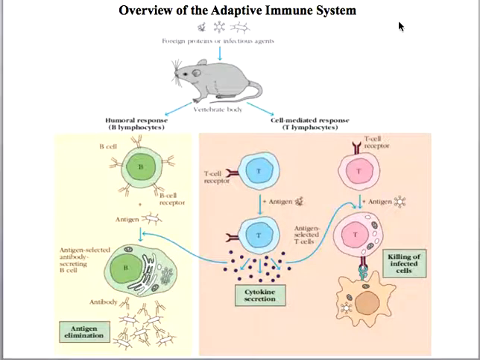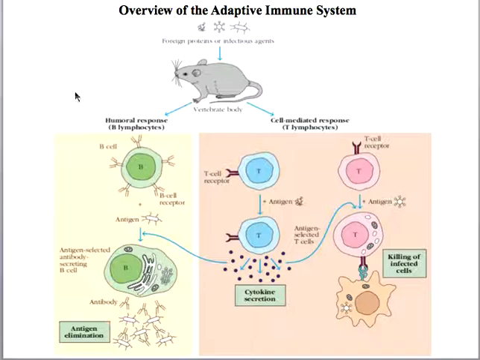Adaptive, as the name suggests, means your immune system adapts in response to a particular invading pathogen. So the adaptive immune system is a second line of defense. The innate immune system is the first line of defense. This is a good example: this is a mouse, and this mouse has some kind of infection. The adaptive immune system is of two types. The first is called the humoral response and the second is called the cell mediated response.